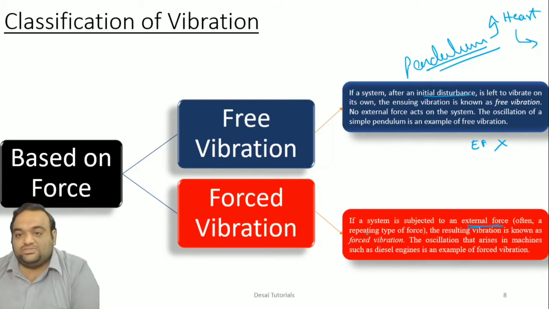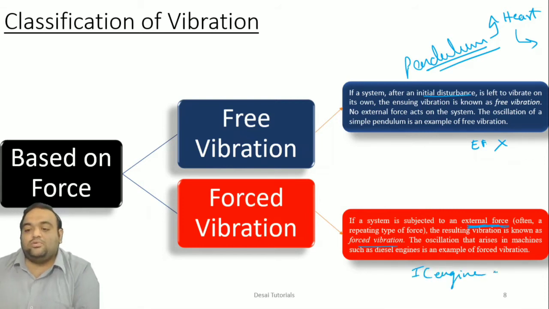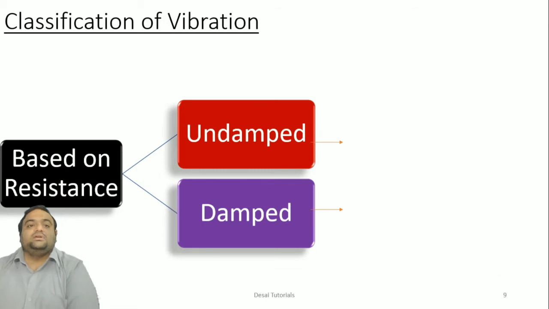So those are some examples which you can take for free vibration. But when you come to forced vibration, there is always an external force present in the system which causes the system to vibrate. That is called forced vibration. For example, you can take IC engines, like in automobile vehicles, right?